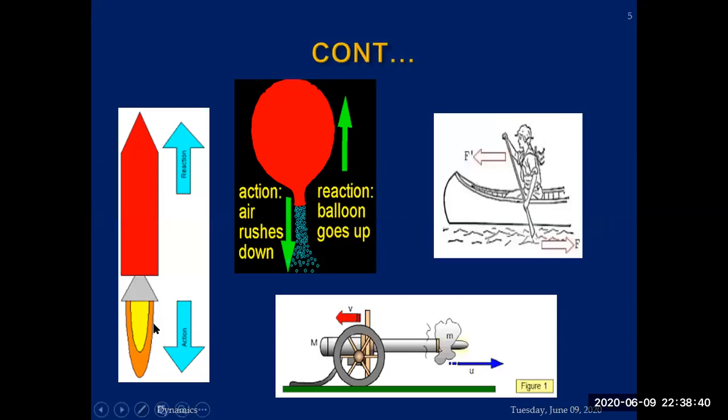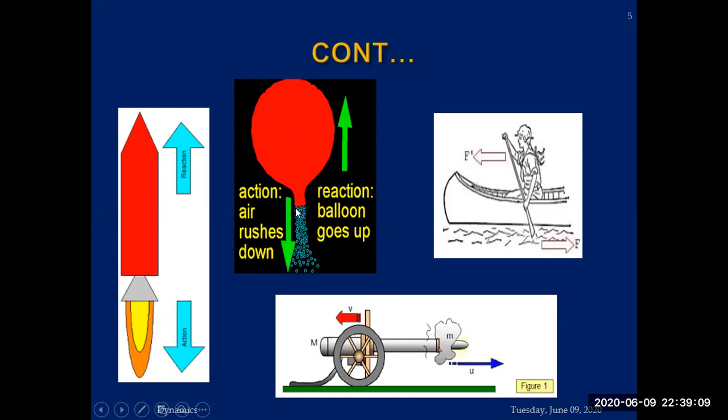Number one, consider the burning motion of a rocket. Fuel burns out from the rocket in the downward direction. It applies some action on the air. As a result, a reaction which is equal in magnitude but opposite in direction acts in the upward direction, which moves the rocket upward.